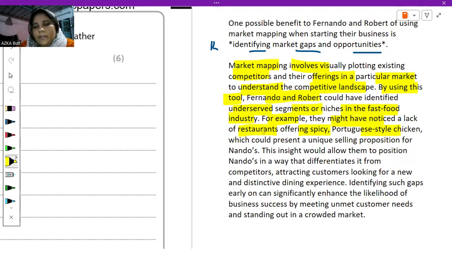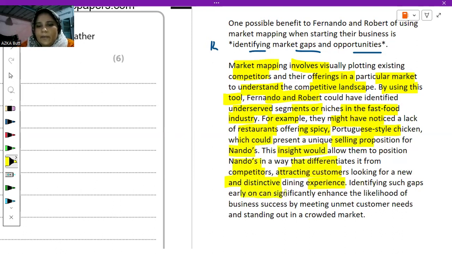Okay, so this is the application which I have taken from the case, which could present a unique selling proposition for Nando's. I am using my application and also analyzing how it would be useful. This insight would allow them to position Nando's in a way that differentiates it from competitors. This is again the chain of analysis: attracting customers looking for a new and distinctive dining experience.